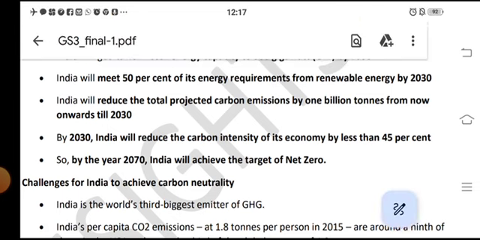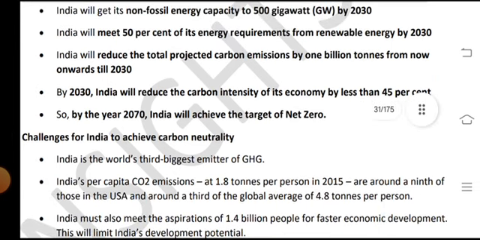By 2030, India will reduce the carbon intensity of its economy by less than 45%. So by the year 2070, India will achieve the target of net zero. Challenges of India to achieve carbon neutrality.